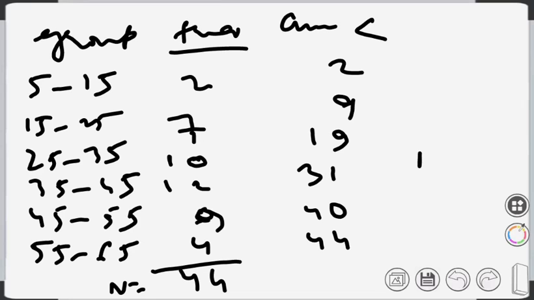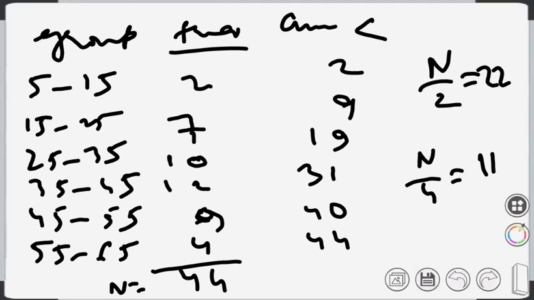Now n by 4 equals how much? n by 4 is 11. n by 2 is 22 and 3n by 4 is 33, isn't it? Because n by 2 is 22, n by 4 is 11, and 3n by 4 is 33.